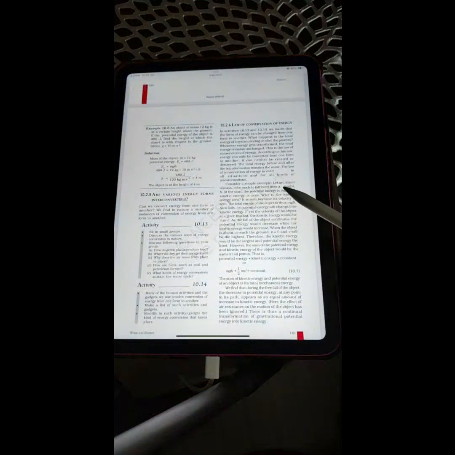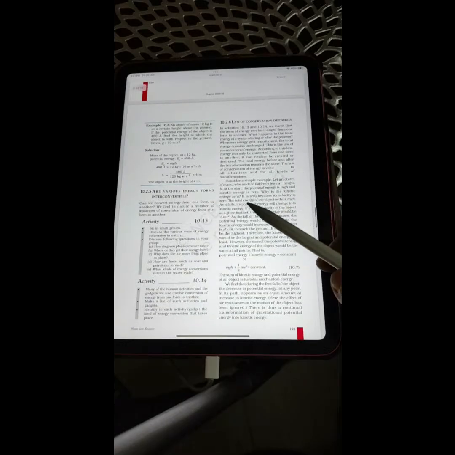Consider a simple example. Let an object of mass m be made to fall freely from a height of h. At the start, the potential energy is mgh and the kinetic energy is zero. Why is the kinetic energy zero? It is zero because its velocity is zero. The total energy of the object is thus mgh.